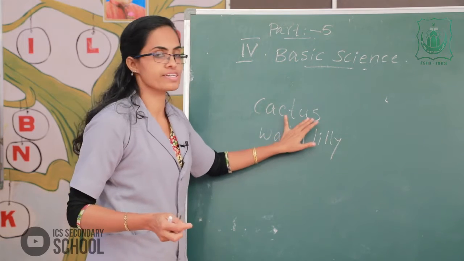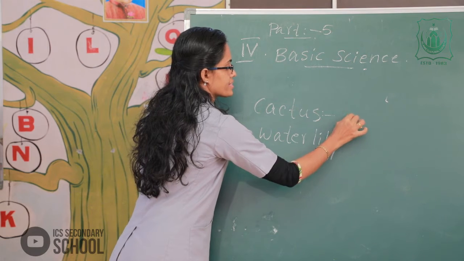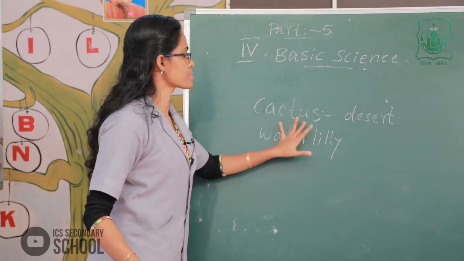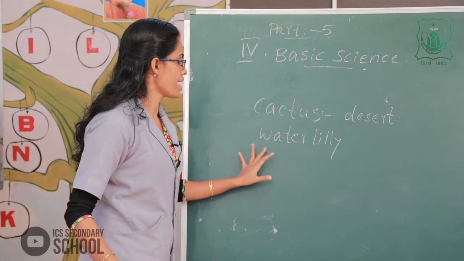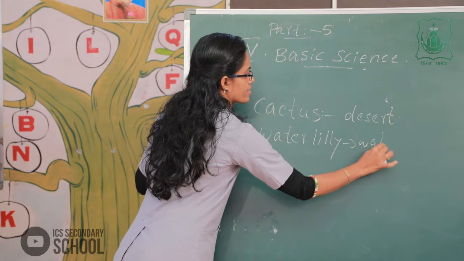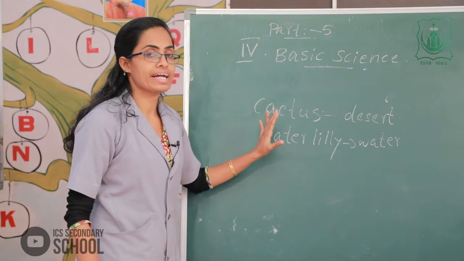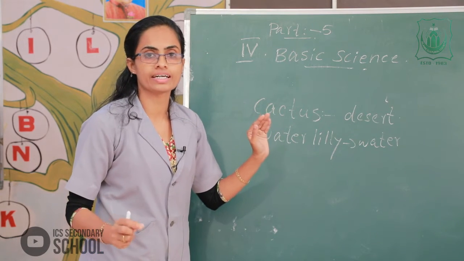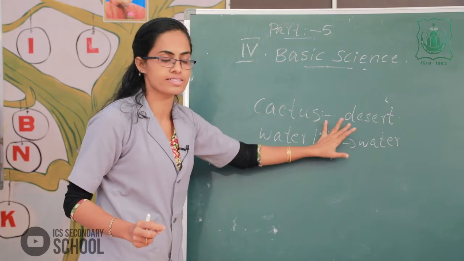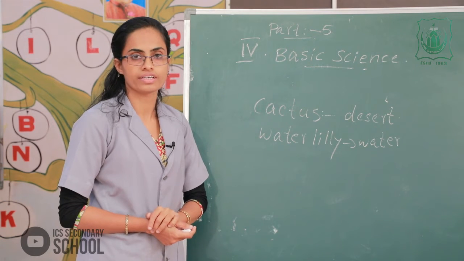The cactus plant grows in desert. You know desert? Yes, the cactus plant grows in desert and water lily grows in water. Okay? The plants adapt themselves to suit their natural surroundings. For example, cactus plant grows in desert and water lily grows in water. Clear?